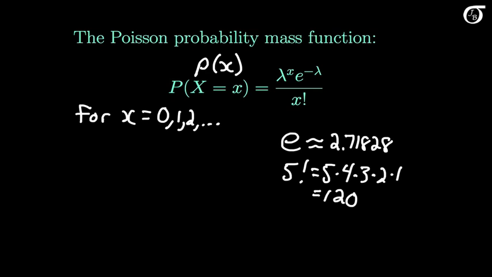The mean of the Poisson distribution is lambda, so mu, the mean of the random variable x, is equal to lambda. So we could have used mu as our parameter, and some sources do that, but we often use lambda for the Poisson distribution. The variance of the Poisson distribution, which we'll label as sigma squared, is also equal to lambda. For the Poisson distribution, the mean and the variance are equal.